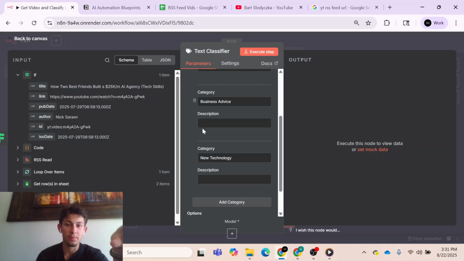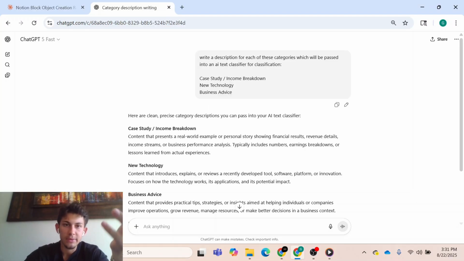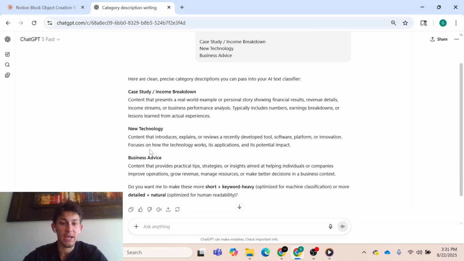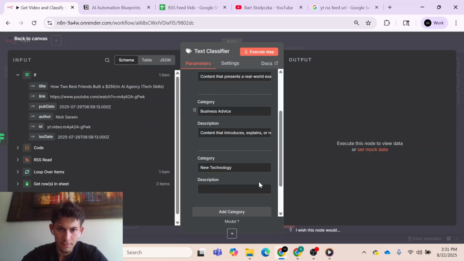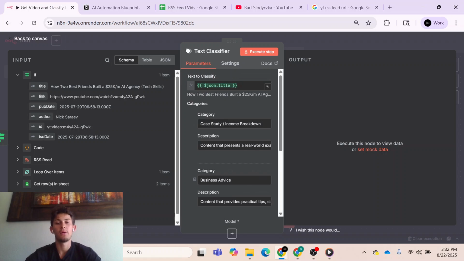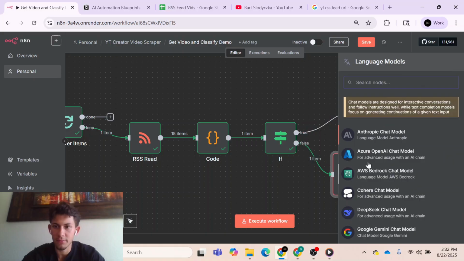Okay, and these descriptions are very important because this is how the AI is going to classify the title into one of these categories. So right now I don't really want to think of a good description for these, so I'm just going to go over to ChatGPT and ask it to make a description for me. So I went into ChatGPT, gave it this simple prompt, and these are the descriptions that it gave me for each category. So all we're going to do is just copy and paste it. Okay, cool. So we have our categories and their descriptions.